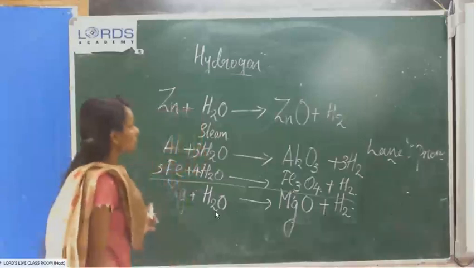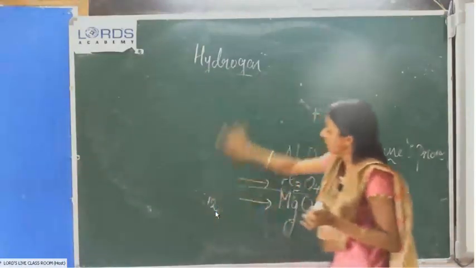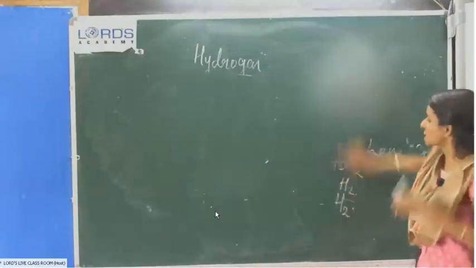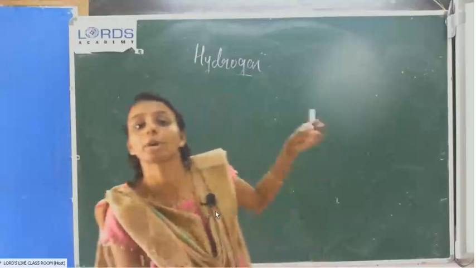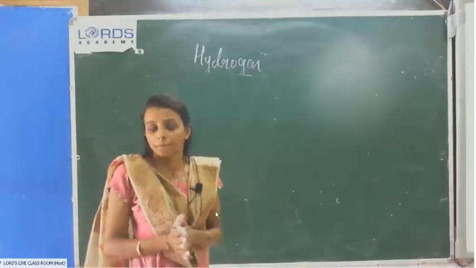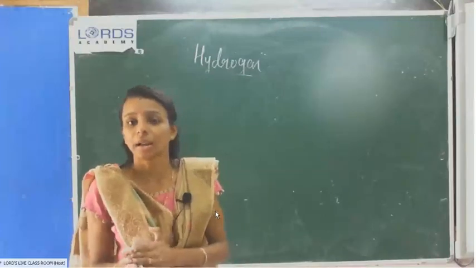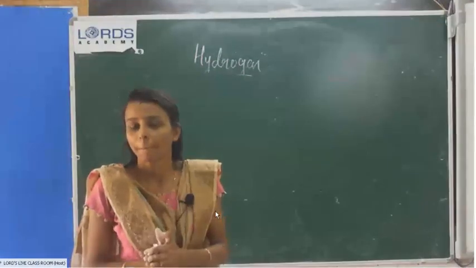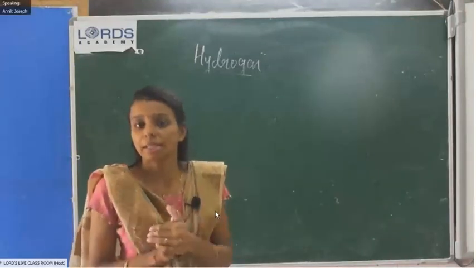Next one, we already discussed the laboratory method, and in that method I told that most commonly we use zinc metal for the laboratory preparation. What is the reason? Zn plus HCl, because it contains one impurity. What is that?